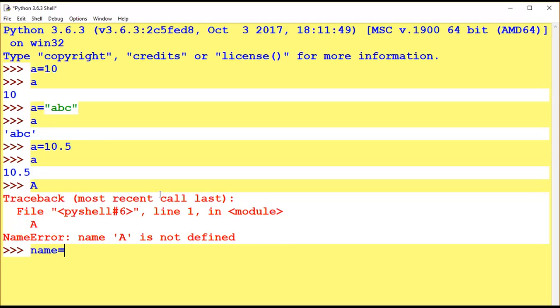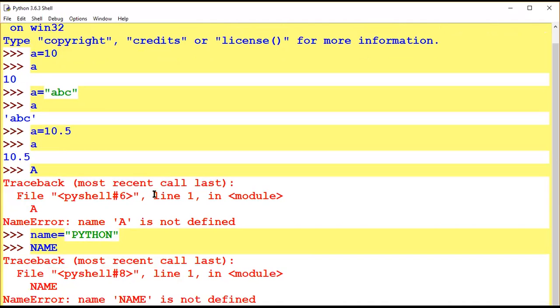Name equal, I have written Python. So whenever I write name, it will print Python. Why is it not coming the same? Because I have written name in small letters, and here I have written Name with a capital. So it will show an error. This is called case sensitive, so you have to use the correct case.